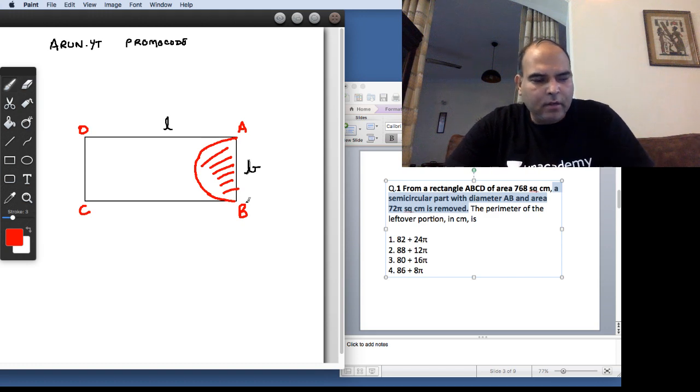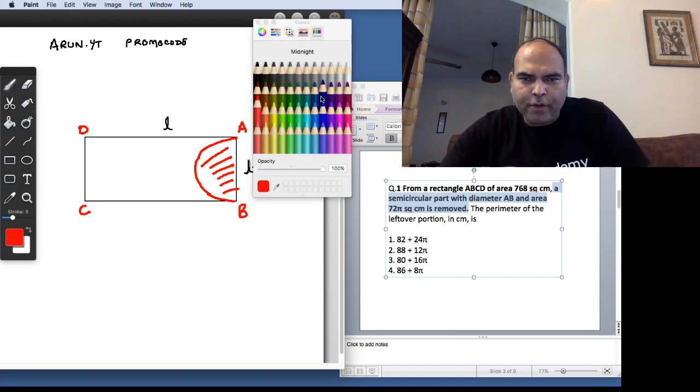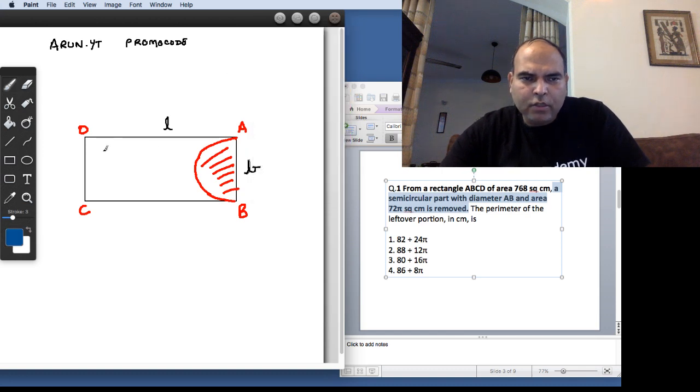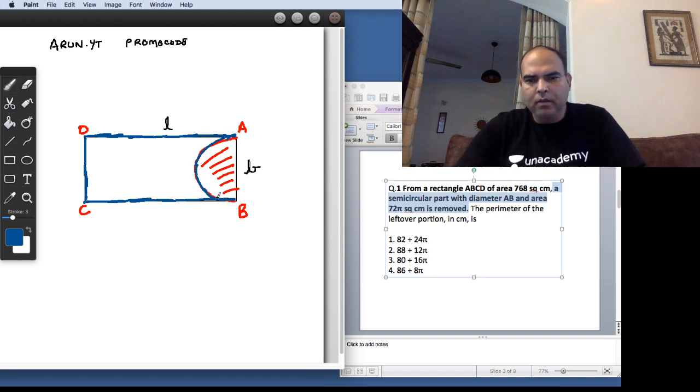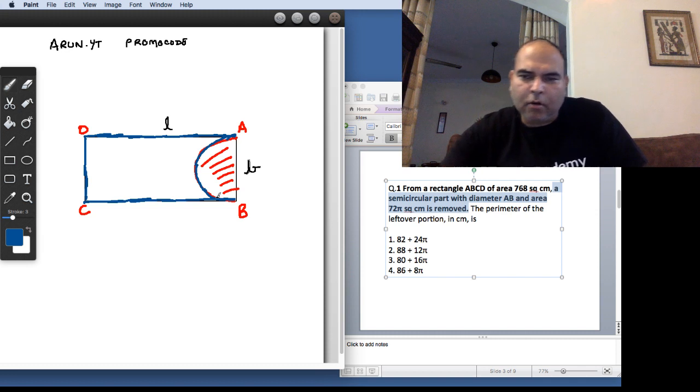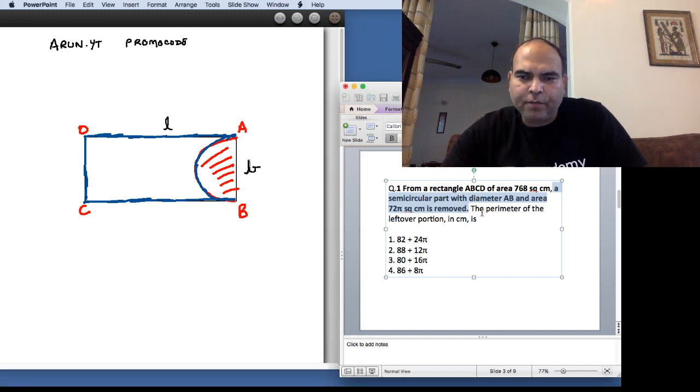So when you do that, what ends up happening is that you have a figure which is mostly a rectangle, but still it has a component where it is a curved surface. So you have this DA intact, this CD intact, and this BC intact, and this part is the semicircular part of that figure. So when you do this, the question is talking about what is the perimeter of the leftover portion. So the question is giving us a clear objective that we want the perimeter of the leftover portion.